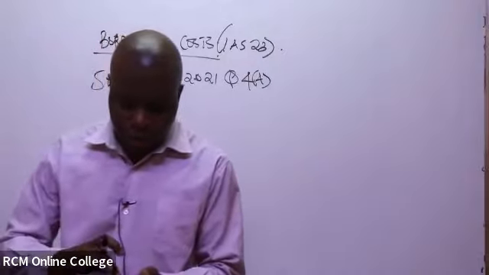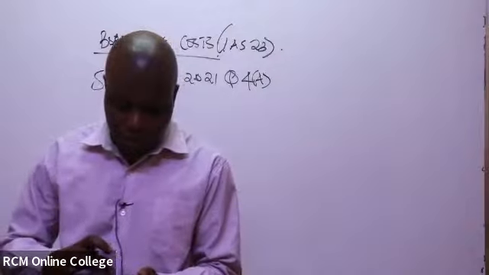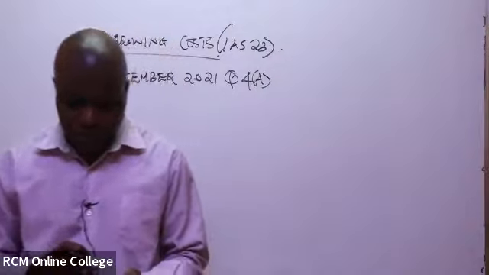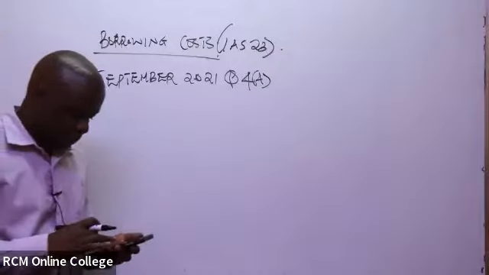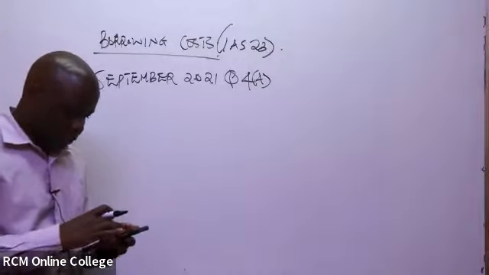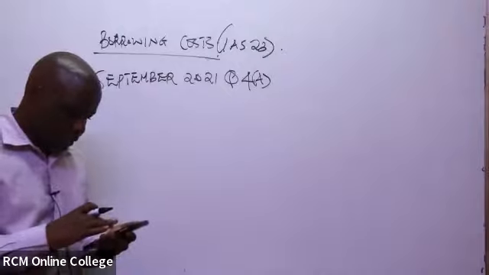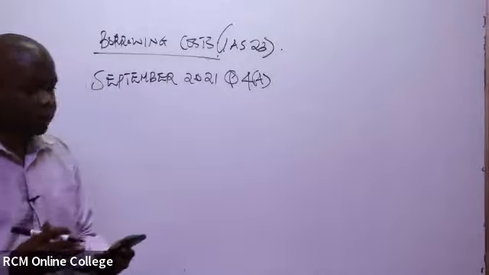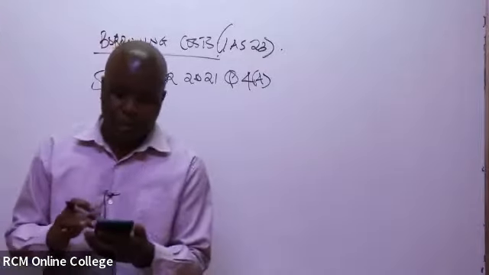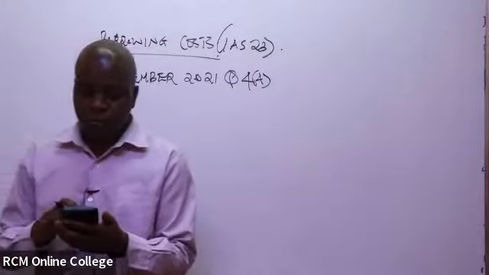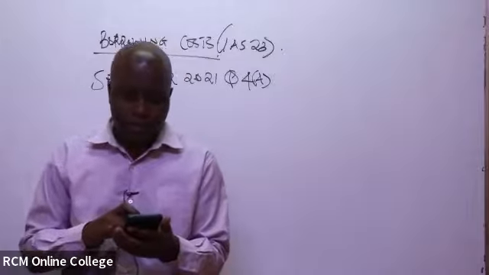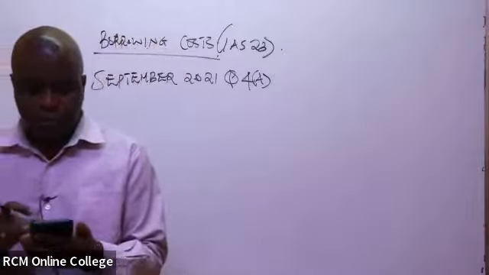So it is the past paper for September 2021, question number 4A. Maybe I can go through the question. It is about Darubini. Darubini Limited has provided the following schedule of its long-term loans for the year ended 31st of December 2020.